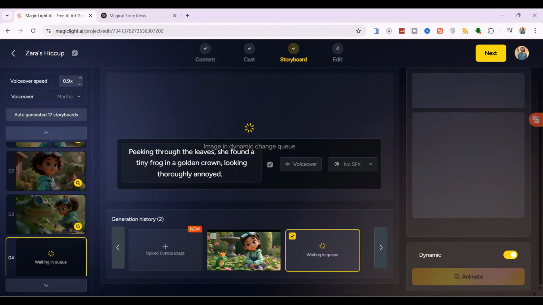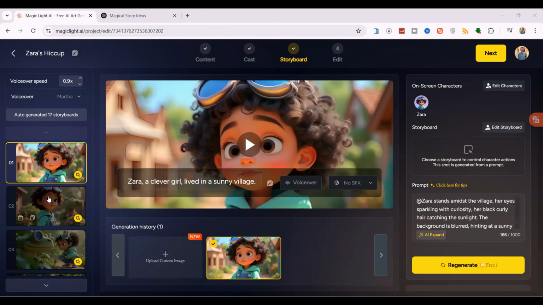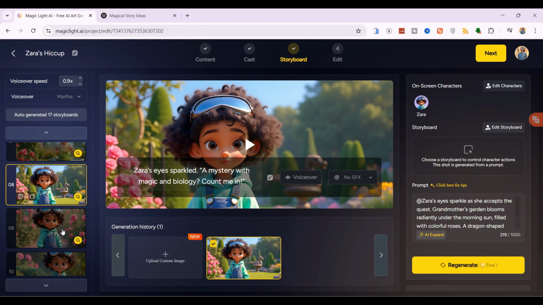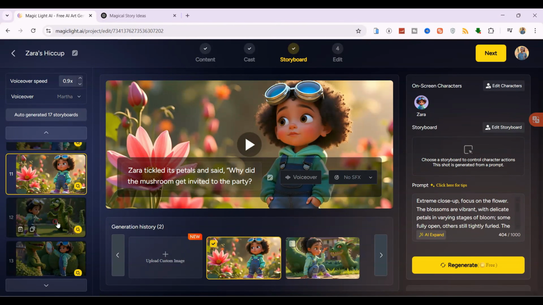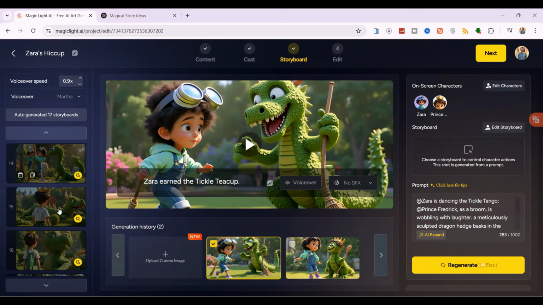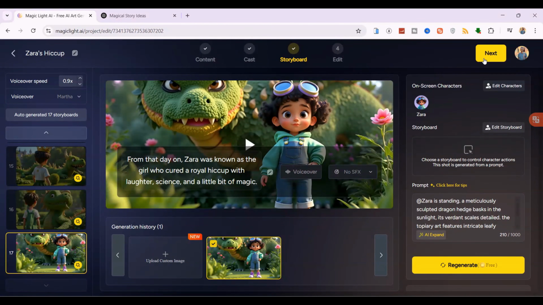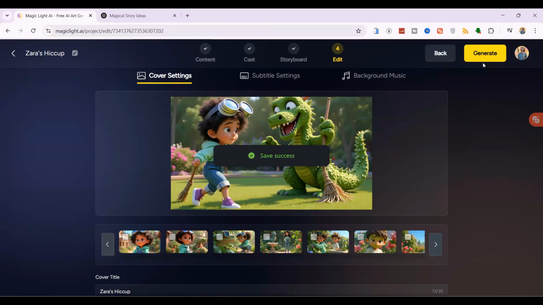After animating your scenes, preview each one to ensure the animation has been applied correctly. Before proceeding, take a moment to do a final check. This is your last chance to regenerate any scenes or shorten any narration for the best possible result. When you are satisfied with all the scenes, click Next.